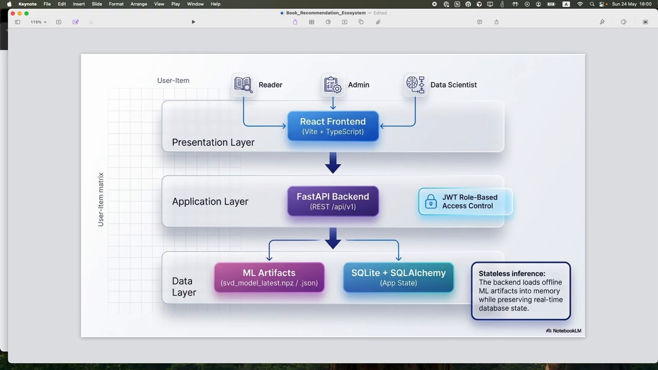I store JSON files and the SVD model, and for the users, the books, and also the ratings, I store them in SQLite to reduce the complexity.